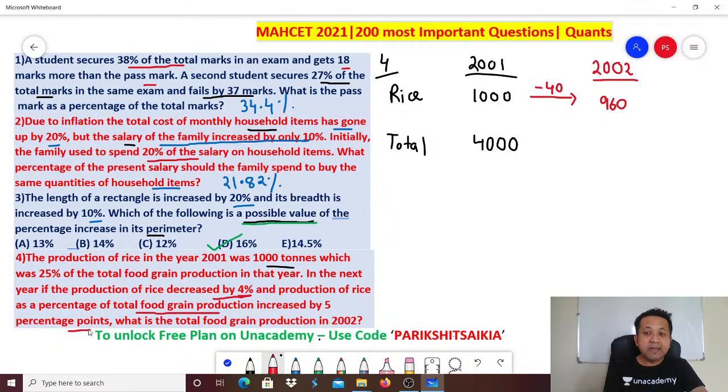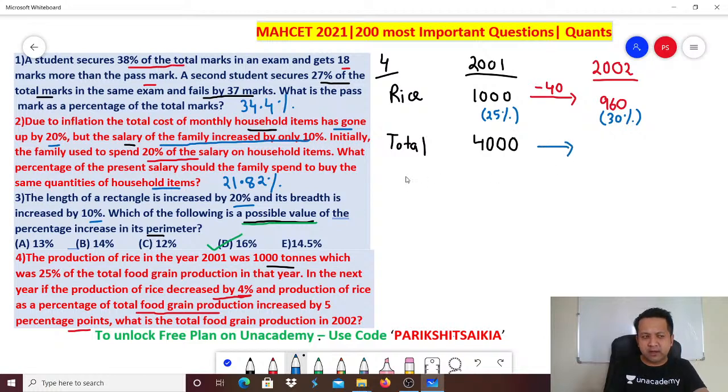So remember, initially this number that you see is 25%. Is how much? 25%. Now they say it has increased by 5 percentage points. So can I say it has become 30%? What is percentage points? It is the difference between 2 percentage values. So initially 25, now it is 30. Correct? So what is the total?